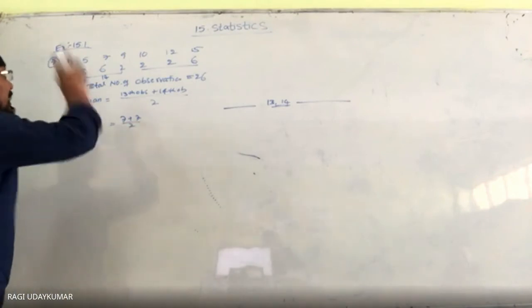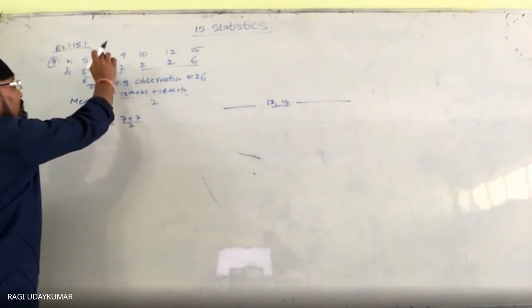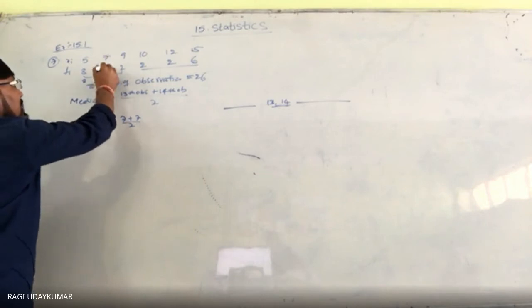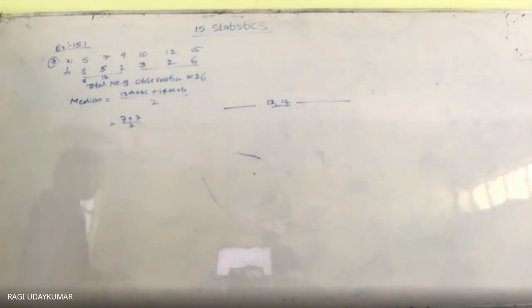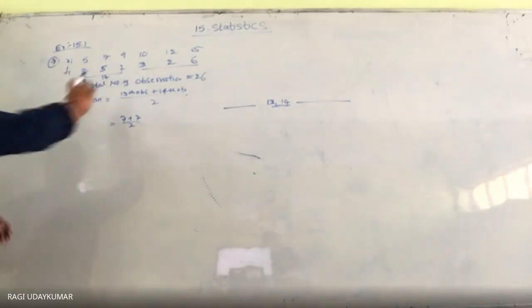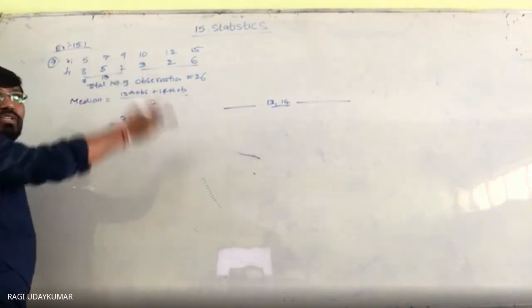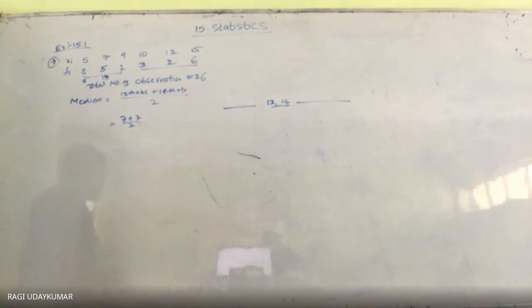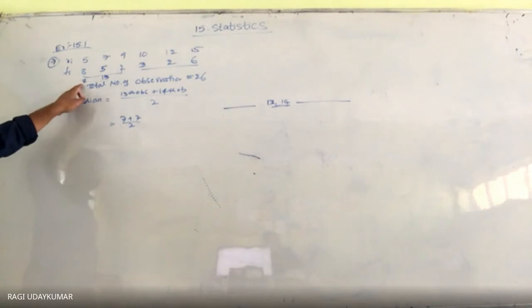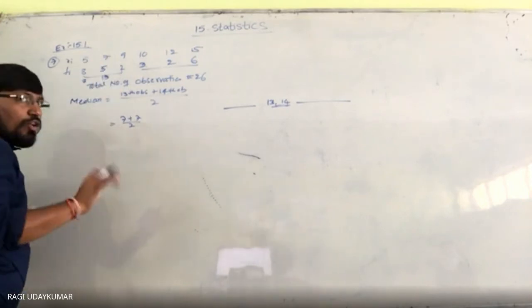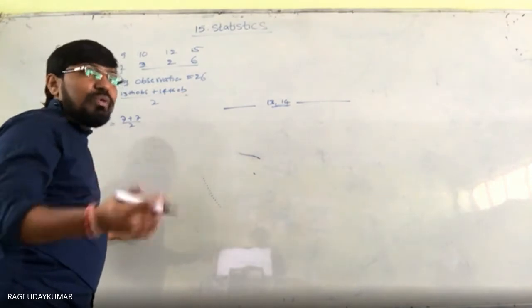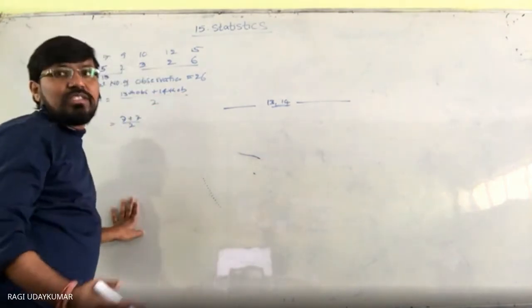Sometimes, in case the question is given to you, here instead of the frequency 6, suppose the frequency is given to you 5 and here frequency is given to you 3. Sum is 26 only. The 13th observation will become 7 and the 14th observation will become 9. Are you getting my point here? 13th observation will become, because till the 8, these are called cumulative frequencies, because a frequency as it is, isko add kar lo. Normally whenever you are doing for the grouped data को median find out कर रहे तो cumulative frequencies we need to find out.